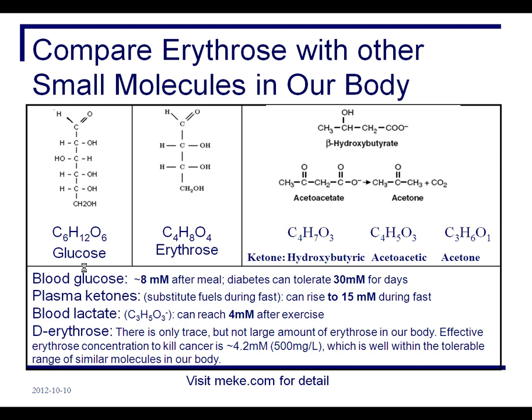Plasma ketones can rise to 15 millimolar during fasting, maybe after 1 or 2 days. Blood lactate can reach 4 millimolar after we exercise.